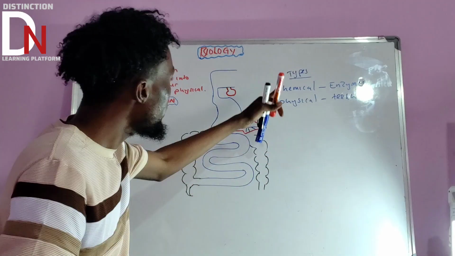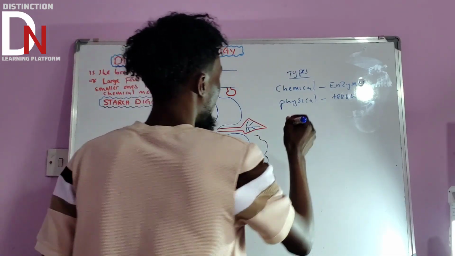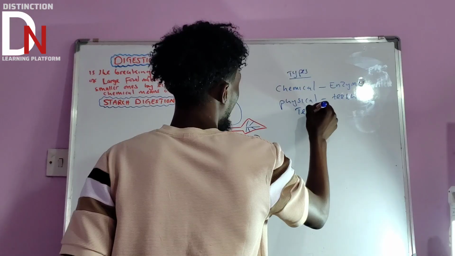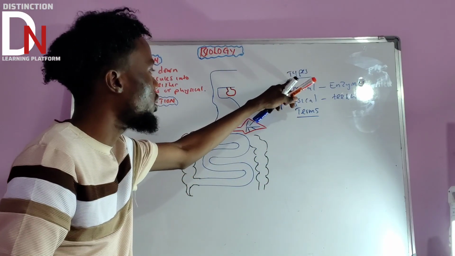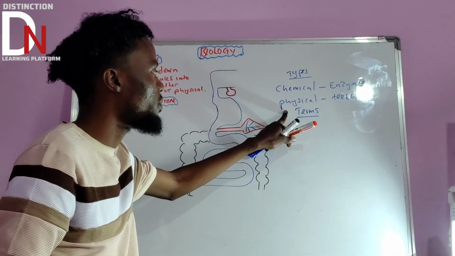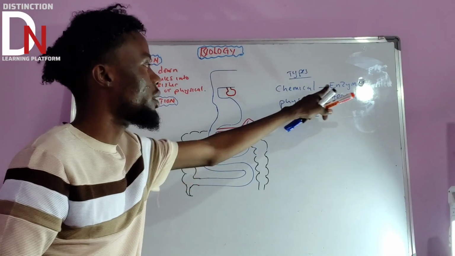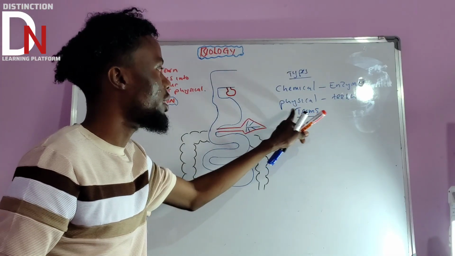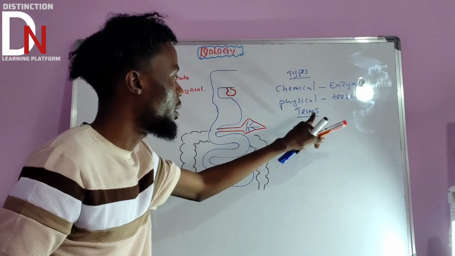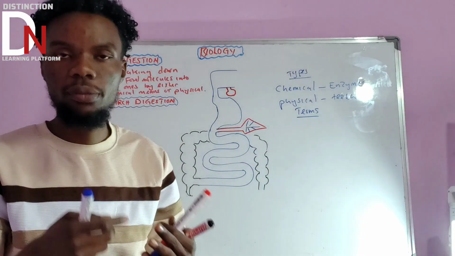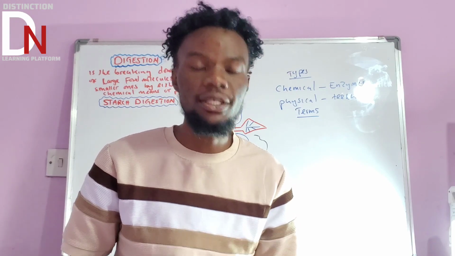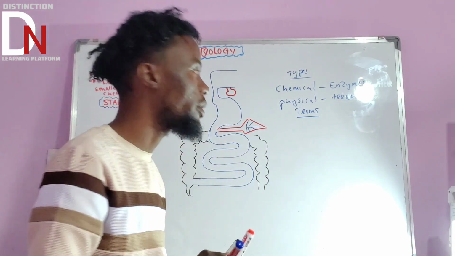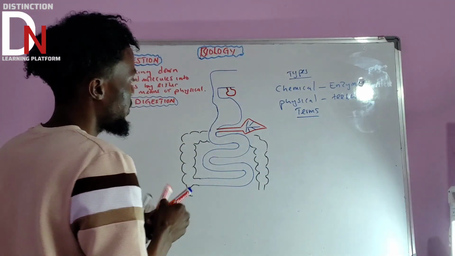Apart from these types, there are other terms that they use under digestion. These are the two types: chemical digestion, which uses enzymes, and physical digestion, which uses teeth. Now apart from that, there are also some terms that they use under digestion, and you need to be familiar with them. So what are those terms?